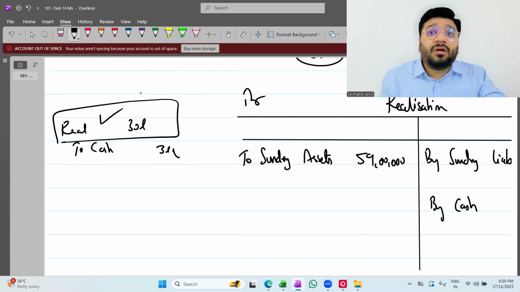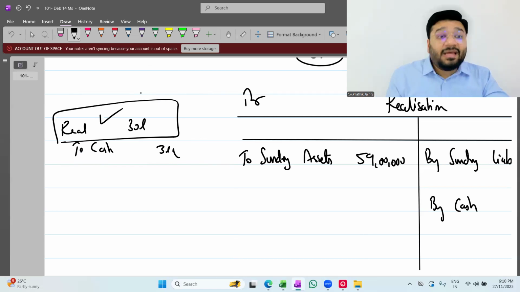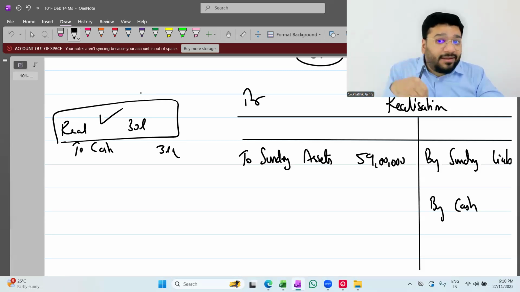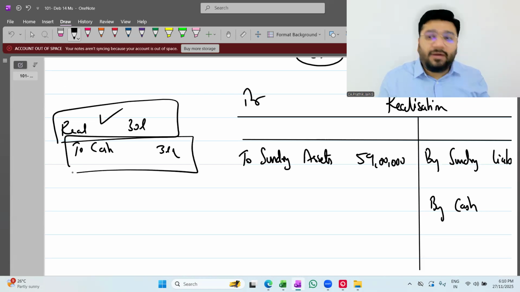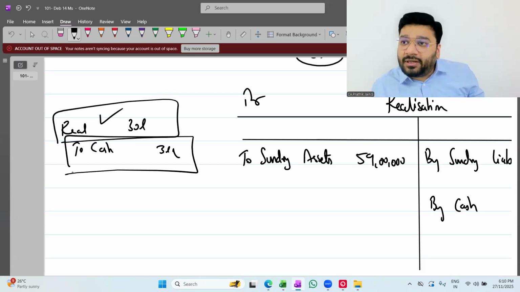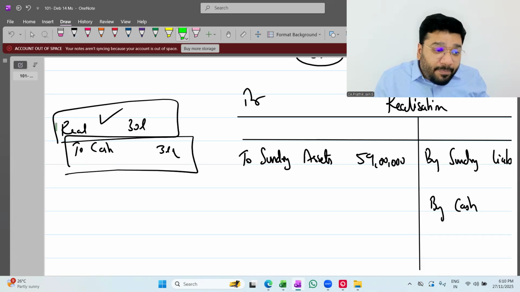Then I'll find out who's having a debit balance and who's having a credit balance. The one who's having a debit balance, I'll ask him to bring money. Once he brings in the money and I have sufficient money, then I'll post this into the cash ledger. Got it, not got it? So as of now, I'm only posting the debit part of the journal entry.